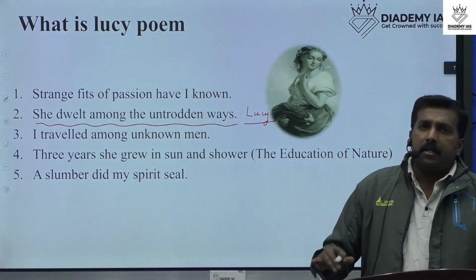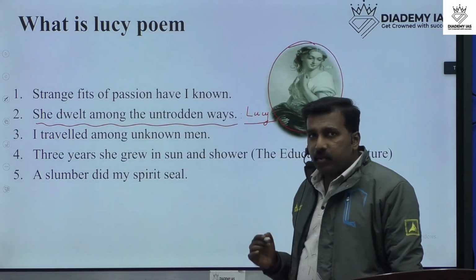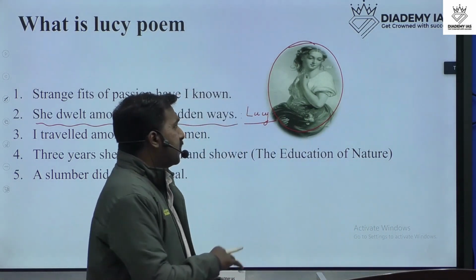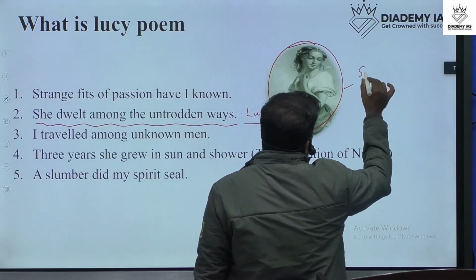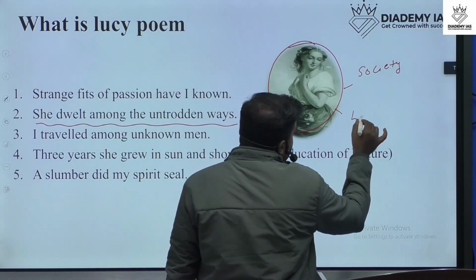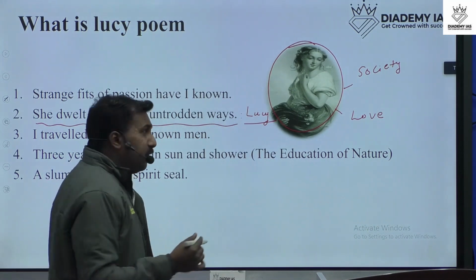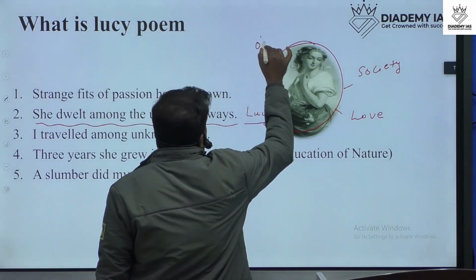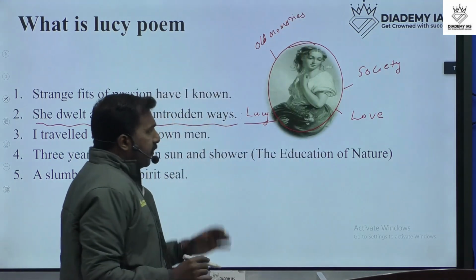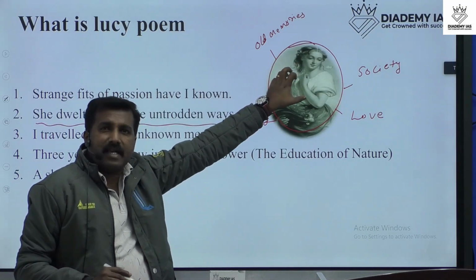That means William Wordsworth used the character Lucy maybe as a representative of society, or maybe a representative of his love, or maybe a representative of old memories. Whatever it is, the main purpose behind this depiction of the character is unknown.